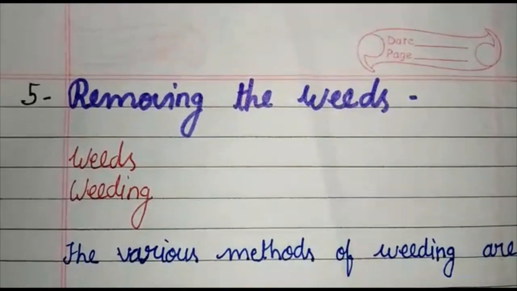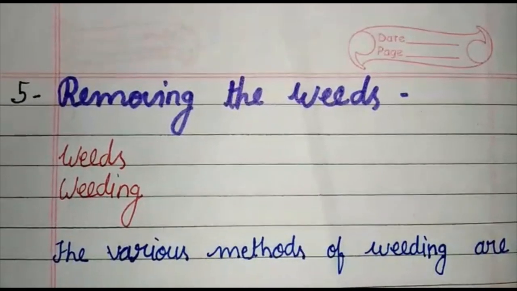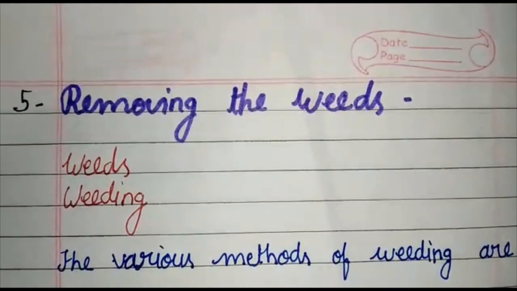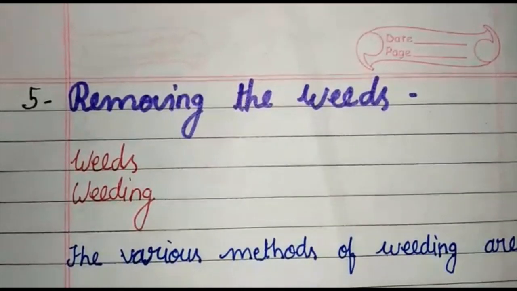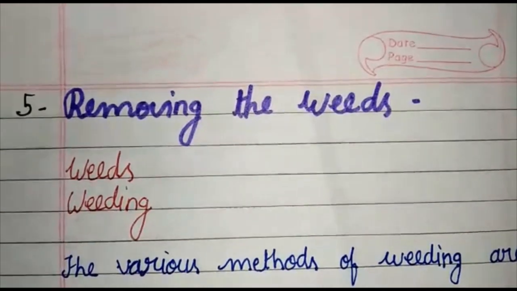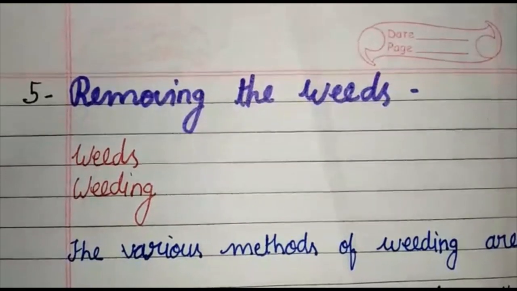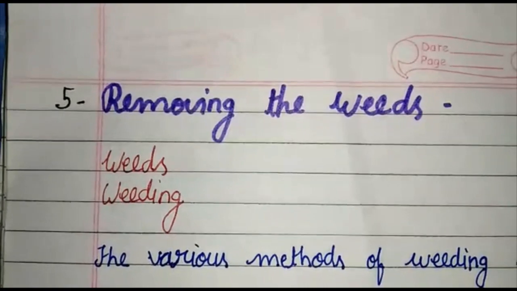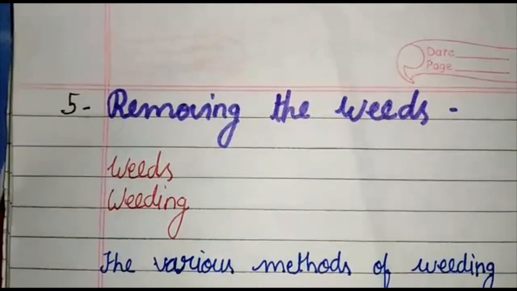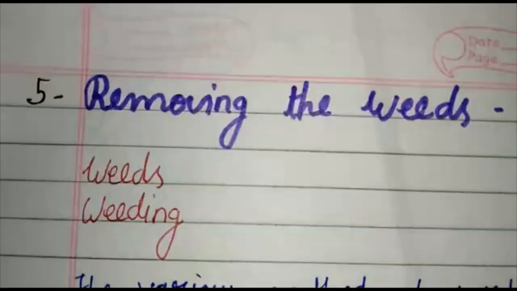Removing the weeds. First of all, we will know what are weeds. Weeds are the unwanted plants which grow along with a cultivated crop. And second, weeding. The process of removing weeds from a crop field is called weeding.